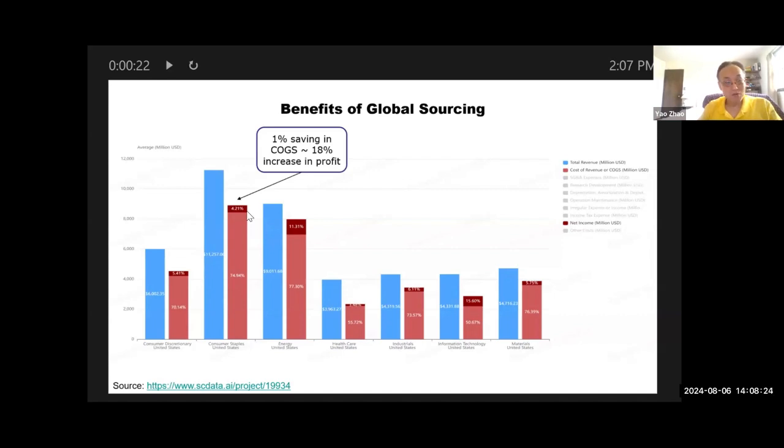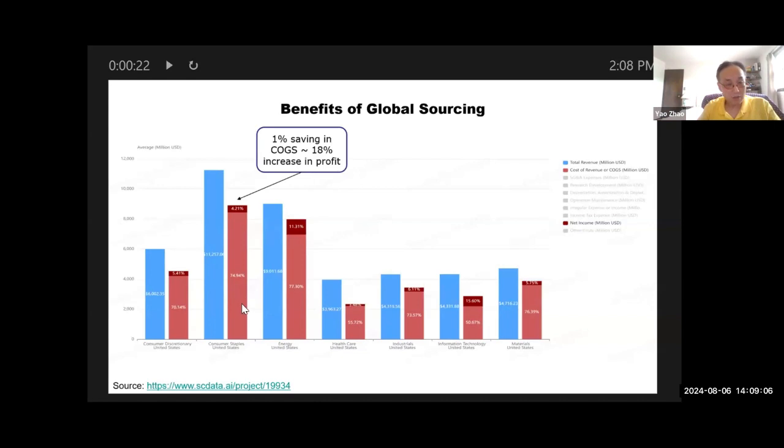And because their net margin is only 4.2%, that 0.8% actually is 18% of the profit. So suddenly you increased your profit by 18%. Think about how the stock market is going to respond to this. There's a close connection or correlation between net income and your market cap. So that's why it's so attractive. It's irresistible for the CEOs of these companies to source globally.